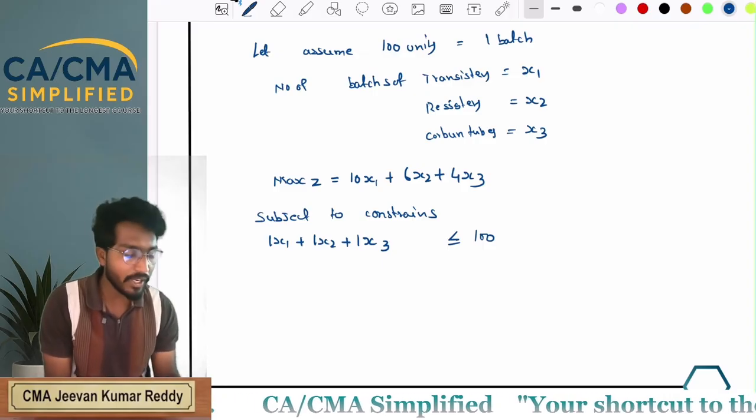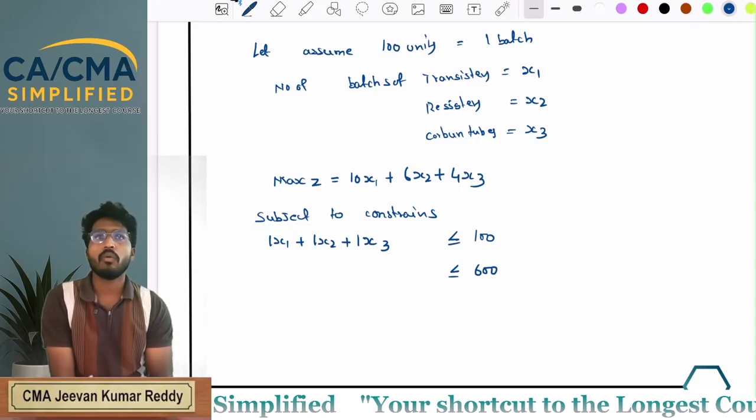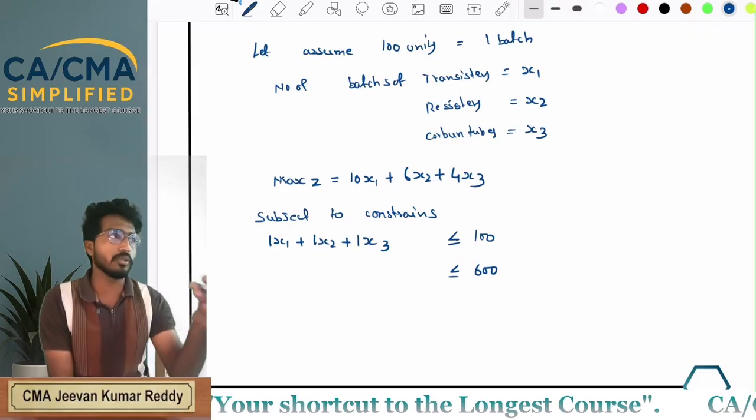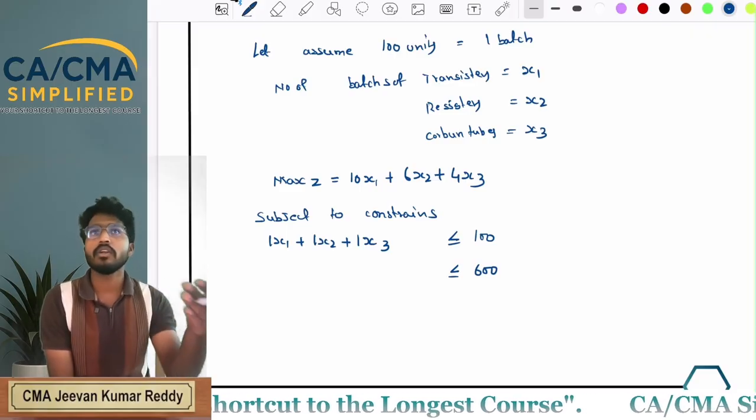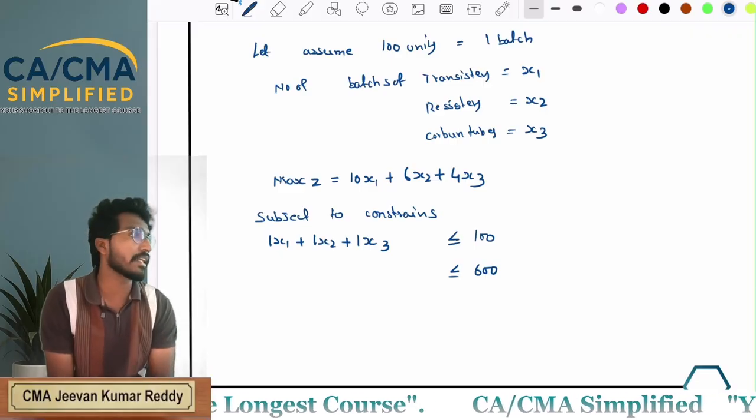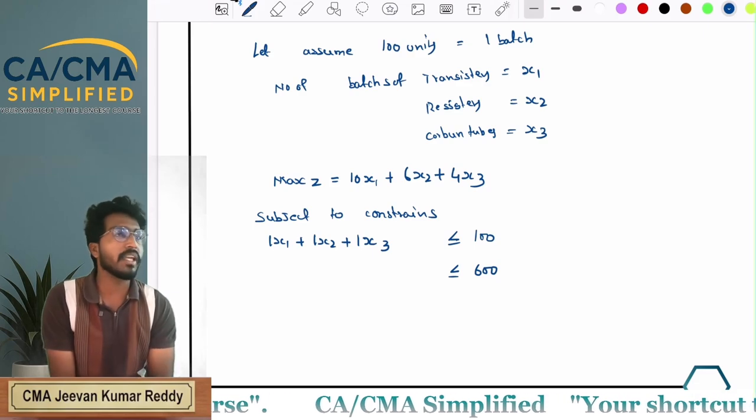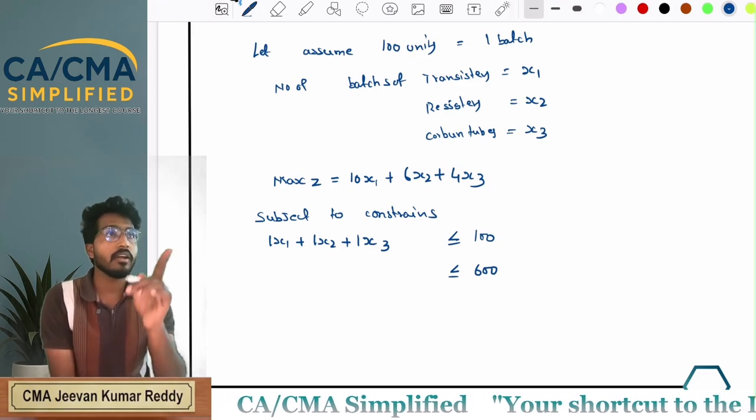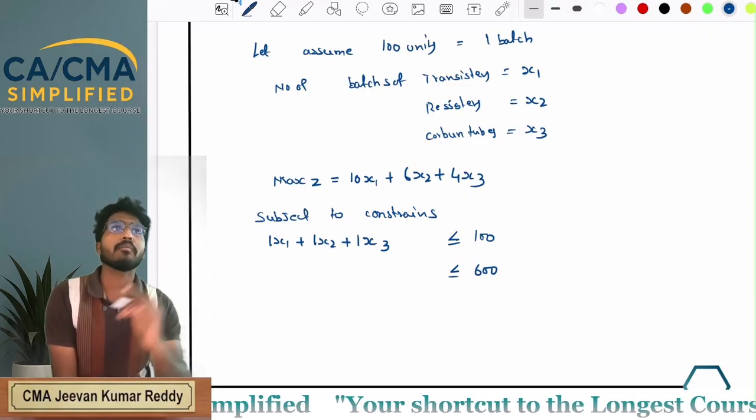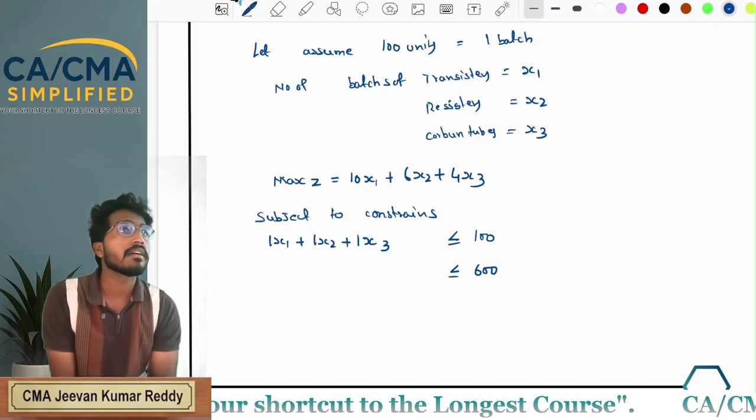Next, how many hours of direct labor we have? 600. That means whatever hours you consumed for transistors, resistors, and carbon tubes must be less than or equal to 600. So now how many hours are consumed for transistors? That means 10 hours for one batch of 100 units. Now into number of batches, you don't know the number of batches, that's why we took x1.